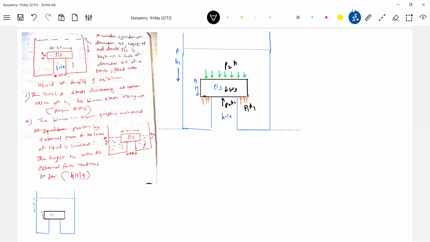I think we are just discussing equilibrium. If the level of liquid further falls, the block is going to lose contact from this particular thing. So here everywhere liquid is present, I have to shade it. I'll show it later on. The liquid present here will exert force. The air which is present here will exert a force, atmospheric pressure. And the liquid present on the top will exert a force here.